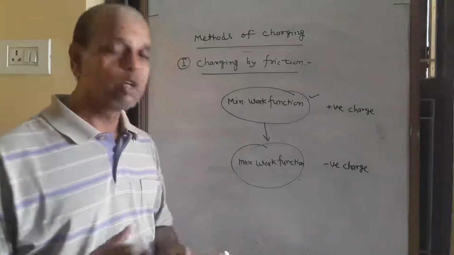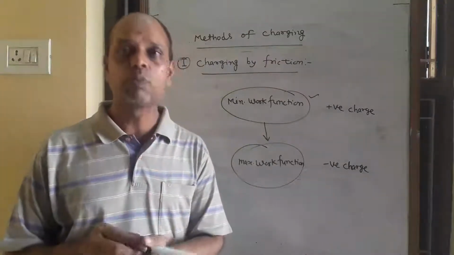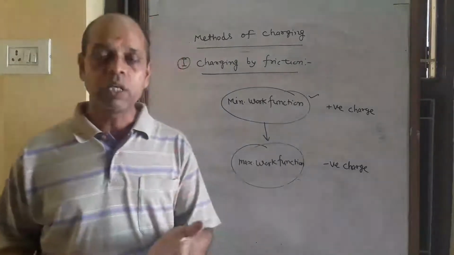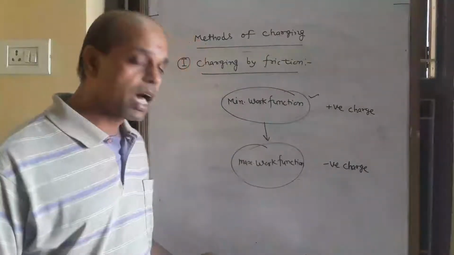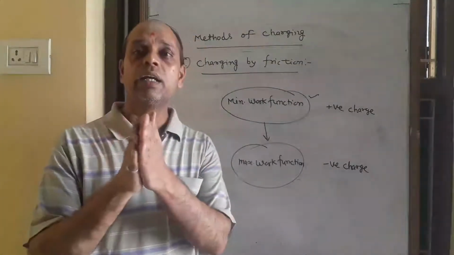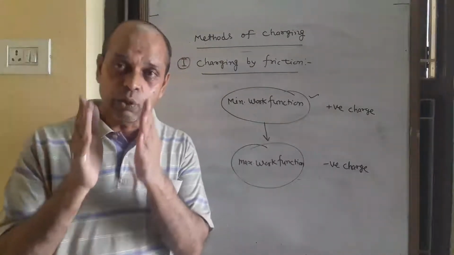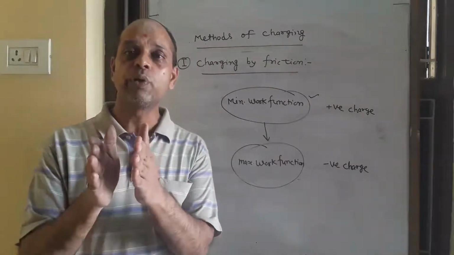Again, when two bodies are rubbed with each other, maybe both bodies are insulators or both are uncharged metallic bodies, heat energy is produced due to friction, and due to this heat energy, electrons transfer from one body to another.